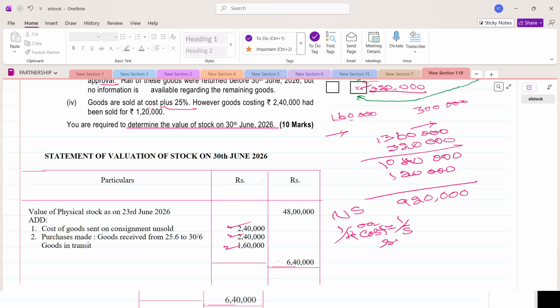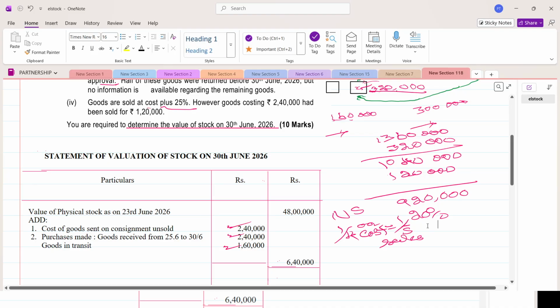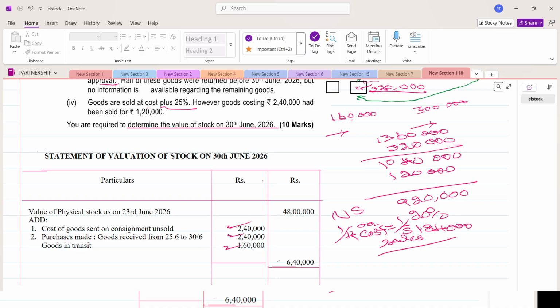So you have to subtract the 20%. So when you subtract the 20%, that will come to 1,84,000. When you subtract, it will be, I think, 7 lakh 36,000. This is the cost of goods sold during this period.